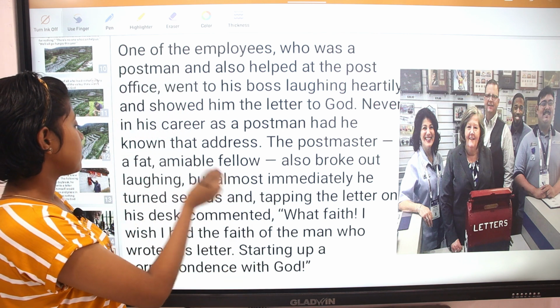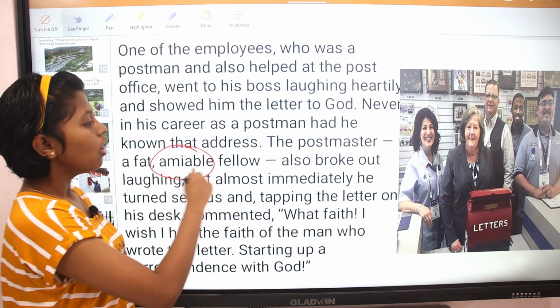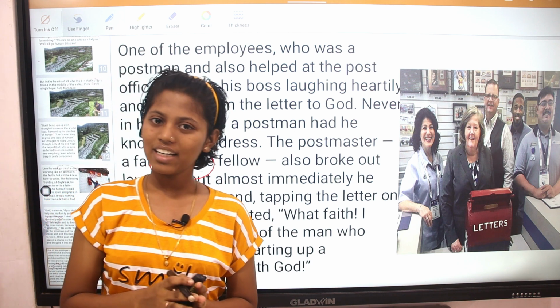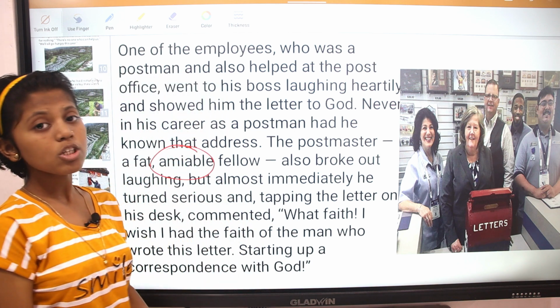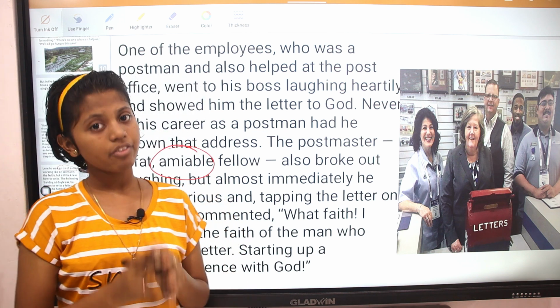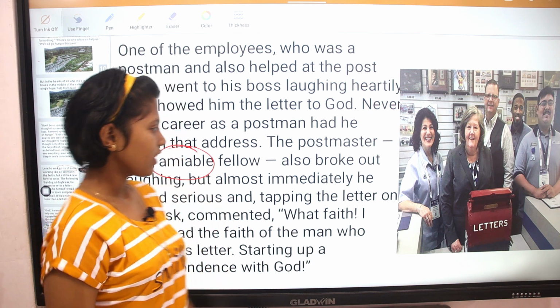The postmaster, a fat, amiable fellow, also broke out laughing. Here amiable means a friendly person. The postmaster, who was fat and a very friendly person, also broke out laughing.